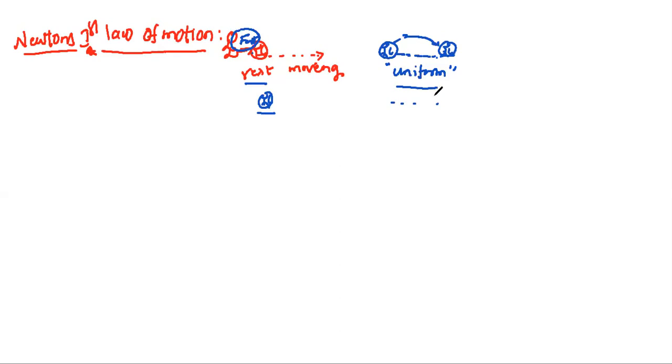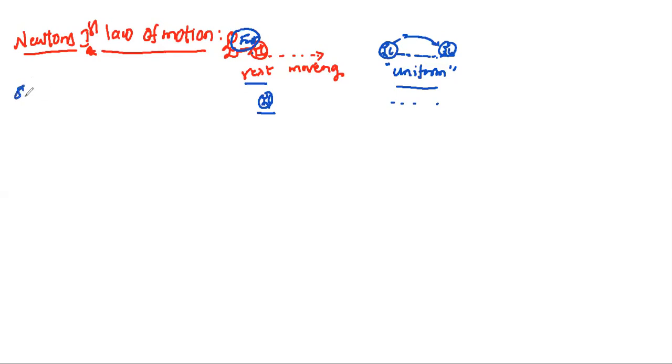Clear? What is the basis of Newton's first law? When the body is at rest, it stays so unless an external force acts on it, and if the body is in uniform motion, it stays so unless an external force acts on the body. These two cases are the basis for our Newton's first law of motion.